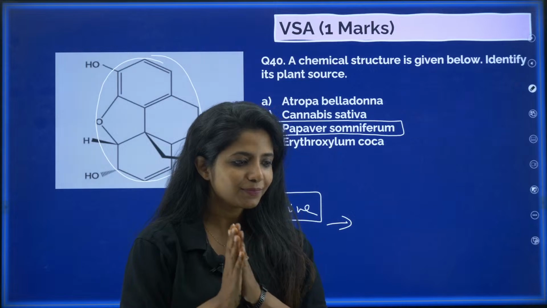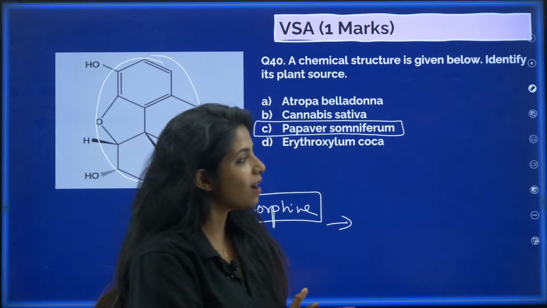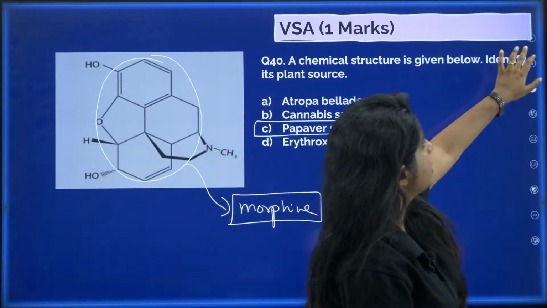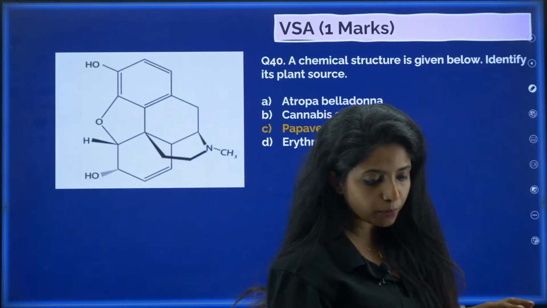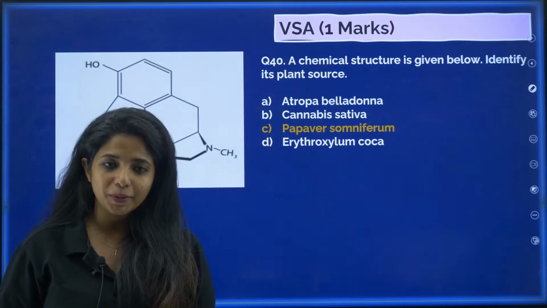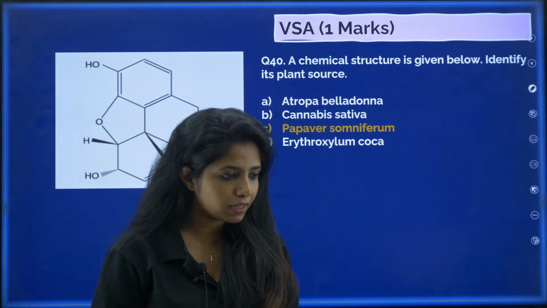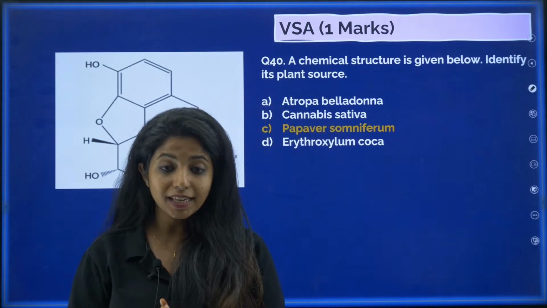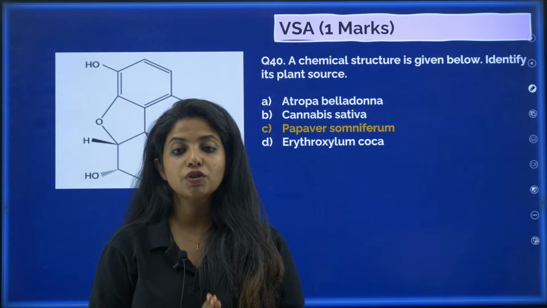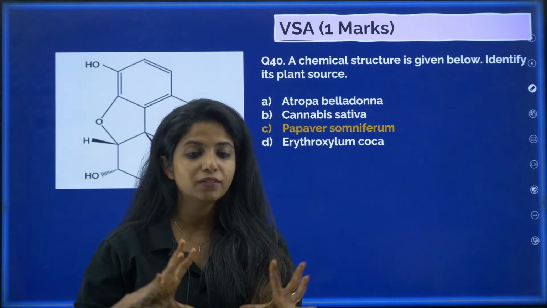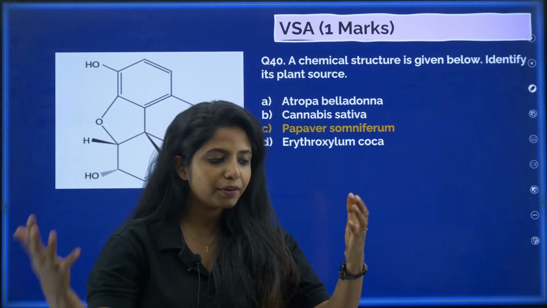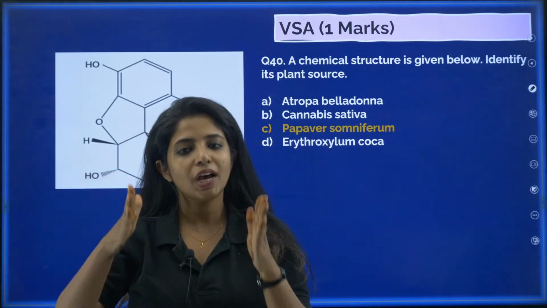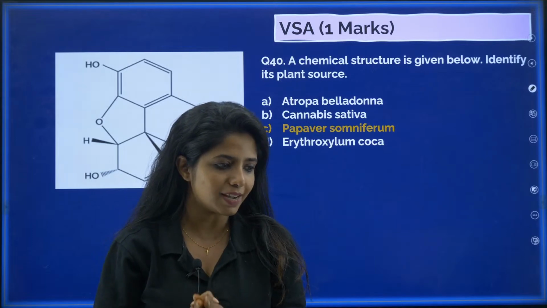Got it? So with this, we are completing all the 40 questions of this particular chapter, human health and diseases. I hope you understood each and every question. If you're facing any difficulty in understanding any question, you can put it down in the comment section. Also, if at all I have missed anything apart from what I was teaching you, such as cases, you can put it down in the comment section. I will be answering that.